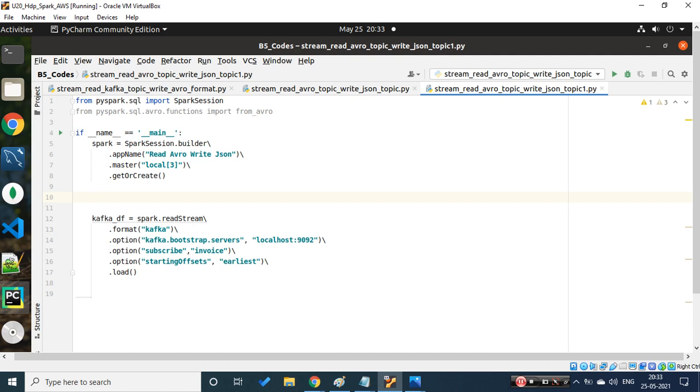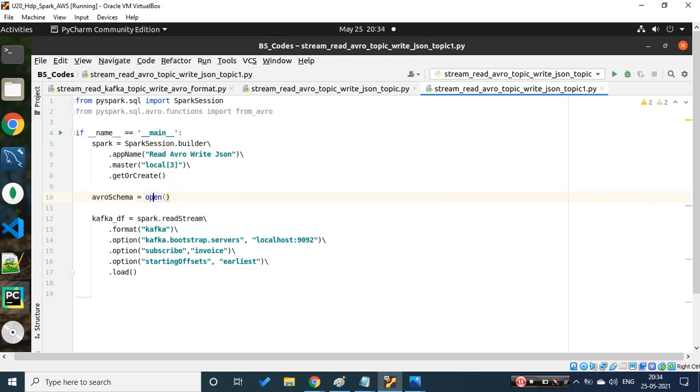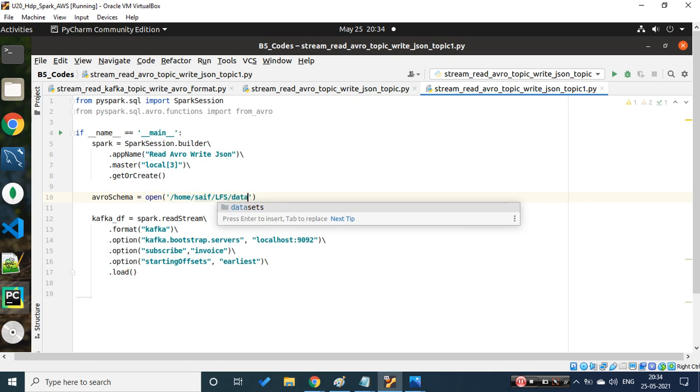Now I need to refer to that schema which I have created. So I'll try to open that file. If you hover over it, it will tell you the necessary things required. It is taking a file path, and that path is on my edge node. My edge node location is home Saif LFS datasets.